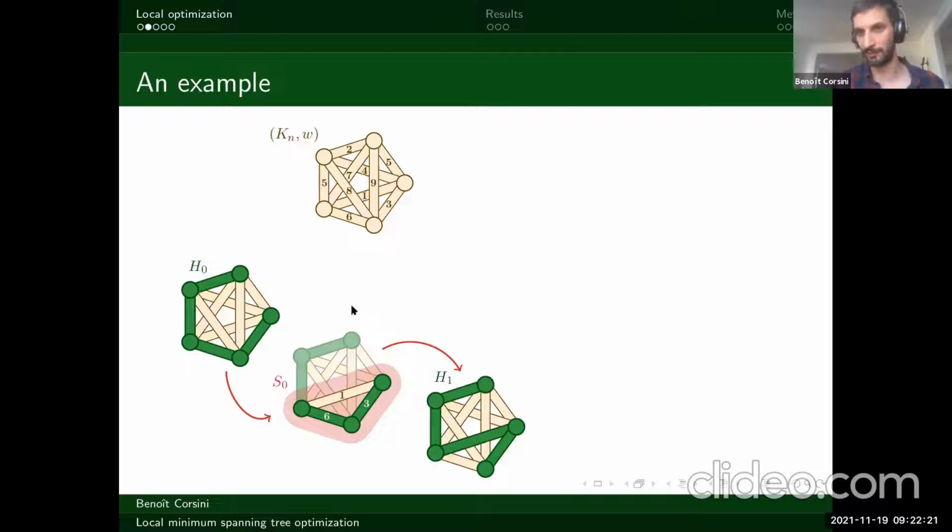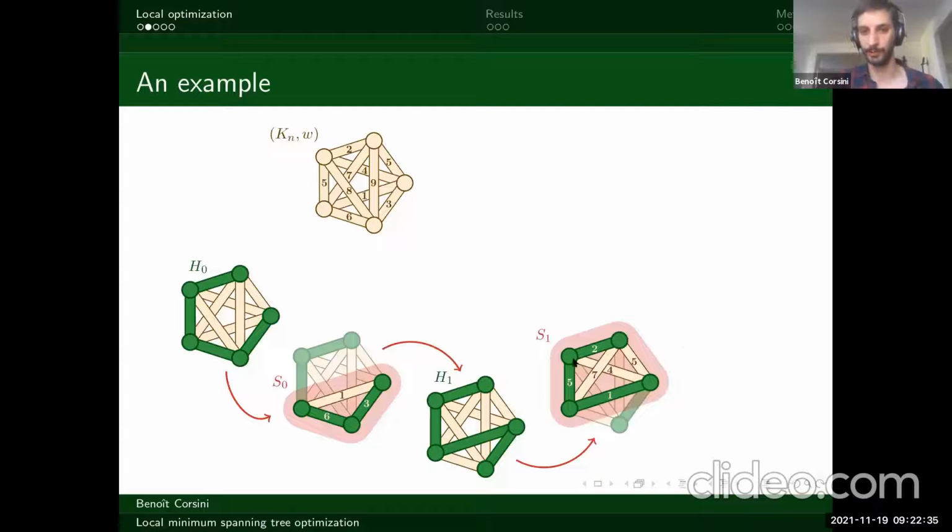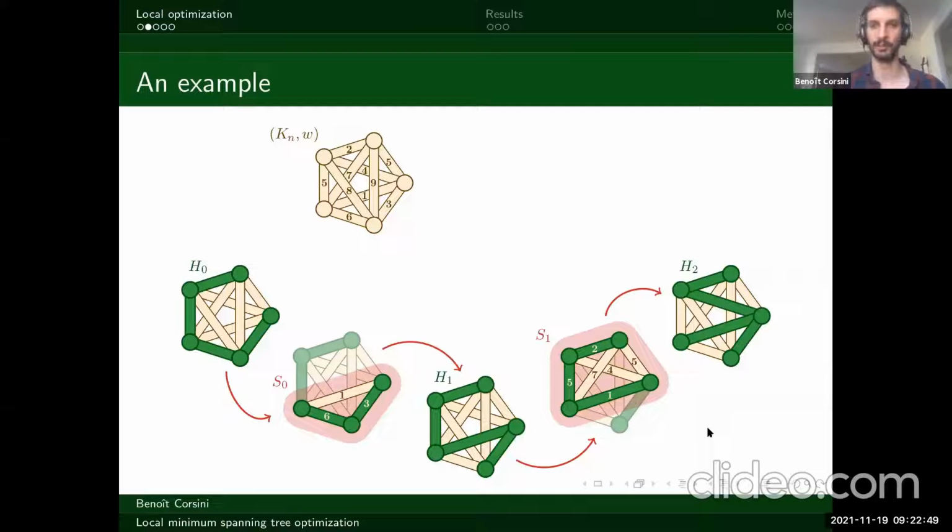And so that's basically what we're interested in understanding: you have a graph, consider a connected subset and replace it by its minimum spanning tree to obtain a new graph. As a second example, we could have this H1 and consider a new subset, for example, these 4 nodes, and then replace this subgraph, those 3 edges, by the corresponding minimum spanning tree. And we would obtain this H2 here. And we could keep going on, you could just repeat this as many times as you want. And that's basically the process we are trying to understand here.